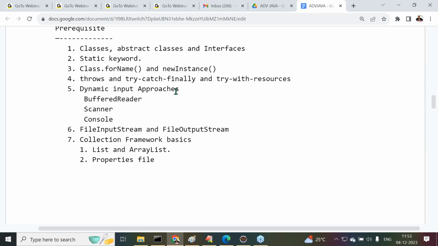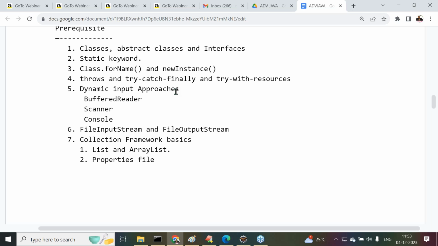All right, sir. Let's check what we completed in the last session. Last class I gave some introduction for advanced Java. Anyway, today we are going to start our content effectively.